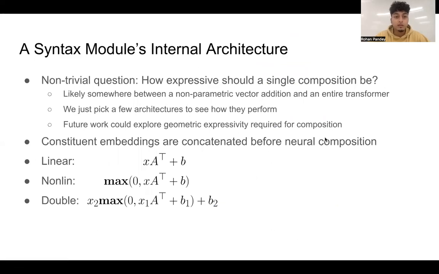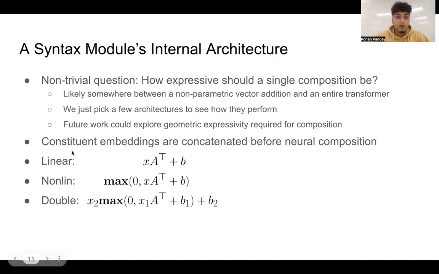The internal architecture of these syntax modules is non-trivial. How expressive should a single composition be? Probably somewhere between a simple addition of the vectors and an entire transformer. So we just heuristically pick a few architectures to see how they perform. But future work should definitely explore the geometric expressivity required for semantic composition on a single level. For example, a determiner noun composition should be relatively simple, whereas something like adjective noun composition could be a lot more complicated and require more complex geometry to capture.